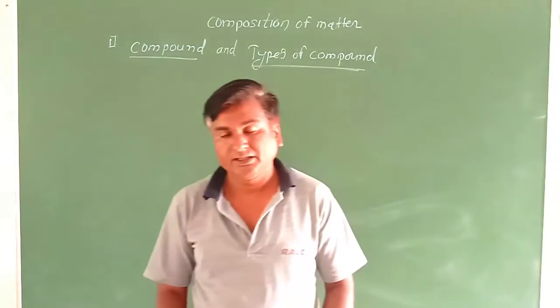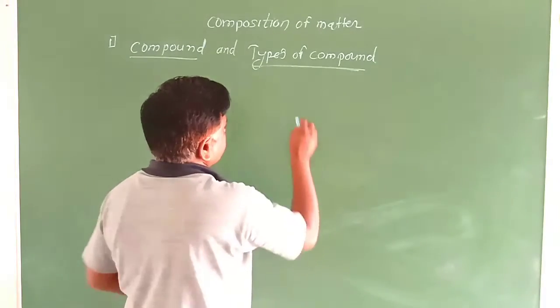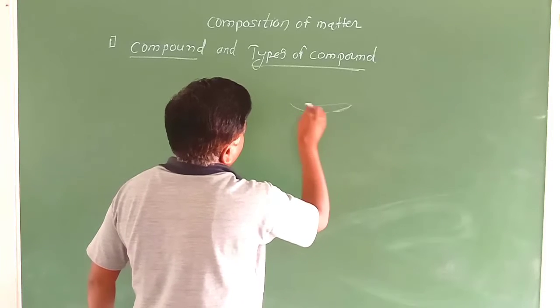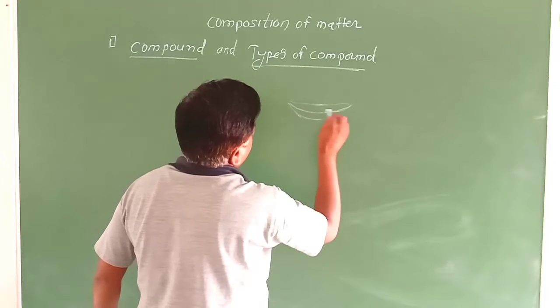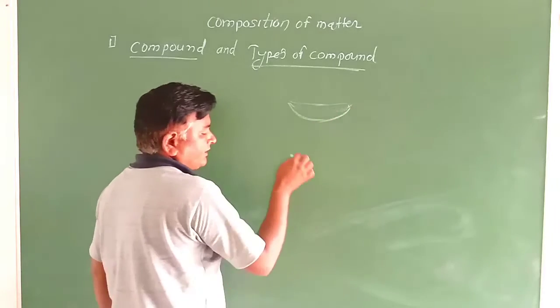First of all, there is an evaporating dish. This is an evaporating dish, and we put this evaporating dish on the tripod.